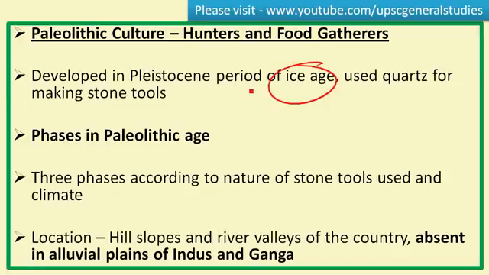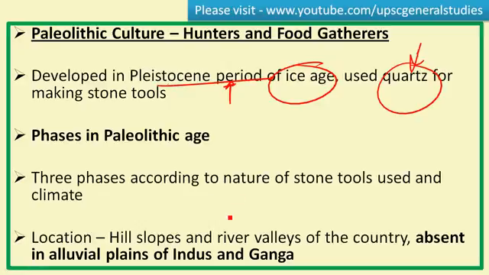In my previous video I had discussed the geological time scale of the earth, and the Pleistocene period was discussed in that. So this Paleolithic culture started during the Pleistocene period of Earth's history. In this period, the people used quartz stone for making stone tools. This is important from the prelims point of view, and this Paleolithic culture can be divided into three important phases.